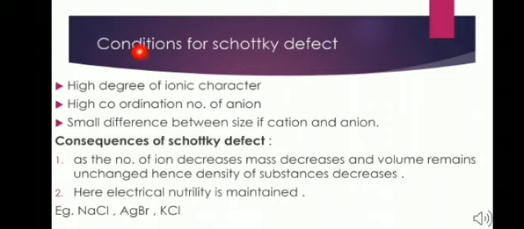Conditions for the formation of Schottky defect. Schottky defect is found in ionic compounds. So it should have the following characteristics. It should have a high degree of ionic character. Secondly, it should have a high coordination number of anion. You know the coordination number is the number of ions that are surrounding the central ion. Thirdly, it should have comparable size of cation and anion. The size of the cation and anion should be almost equal.